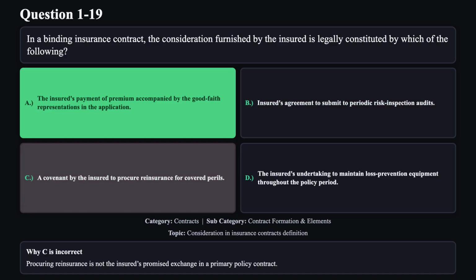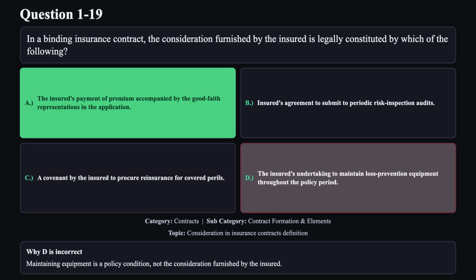Reason C is not correct. Procuring reinsurance is not the insured's promised exchange in a primary policy contract. Reason D is not correct. Maintaining equipment is a policy condition, not the consideration furnished by the insured.